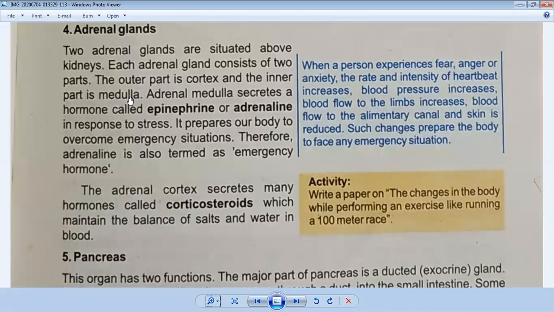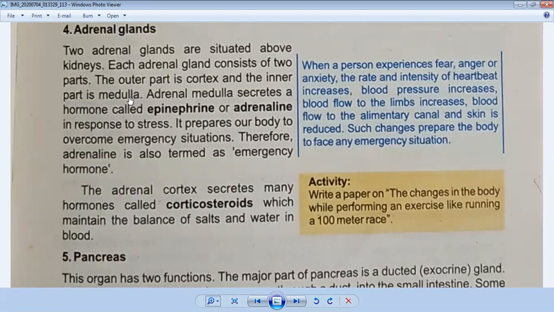Today we have discussed four endocrine glands. First we have discussed the pituitary gland. Secondly we have discussed the thyroid gland. Third one we have discussed the parathyroid gland, and number four we have discussed the adrenal gland. We have discussed four parts. Now two parts are left. Inshallah we will discuss them in our next lecture.